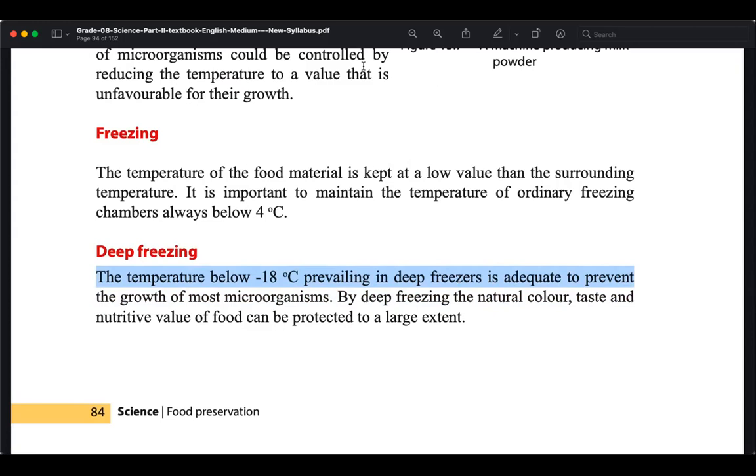But drying, heating, and boiling can destroy the nutrients. That is the challenge. It will preserve the food, but because you are exposed to sunlight for a long time, drying and dehydrating it, boiling it, it can remove some essential nutrients. That is the challenge.